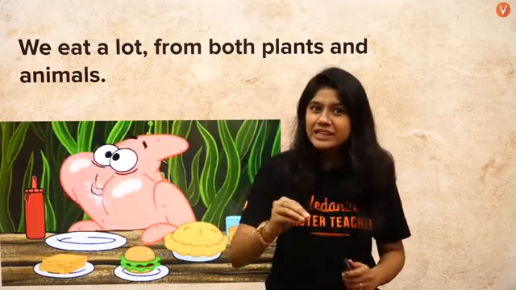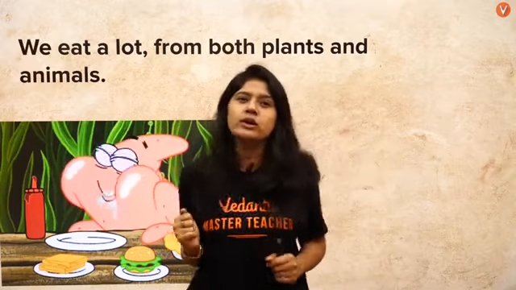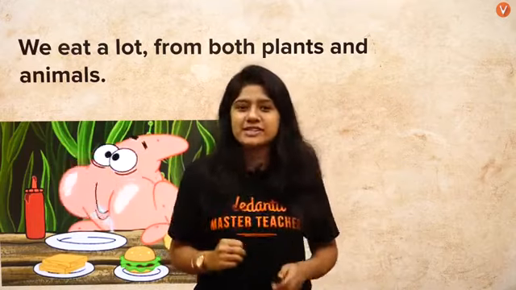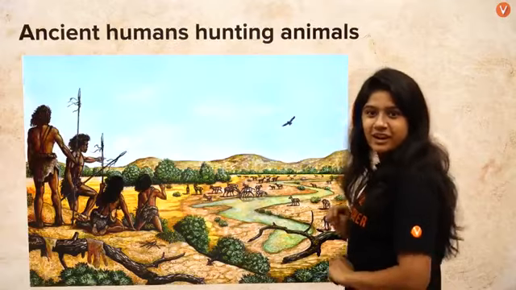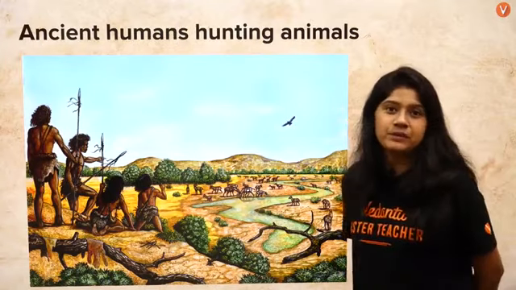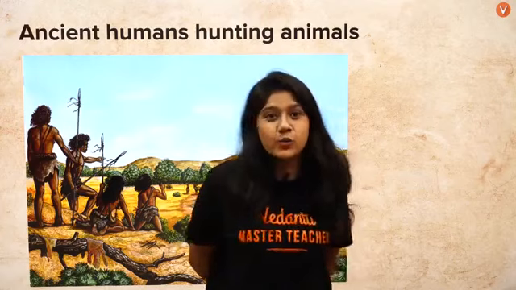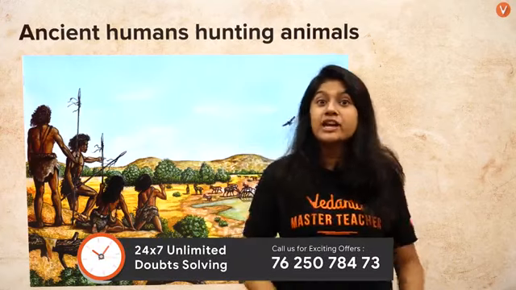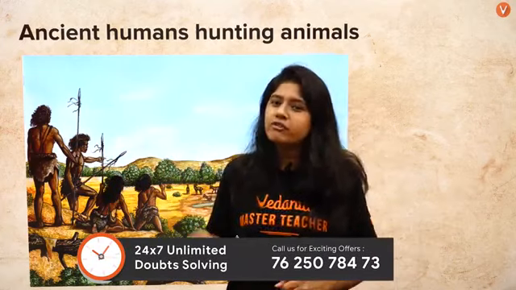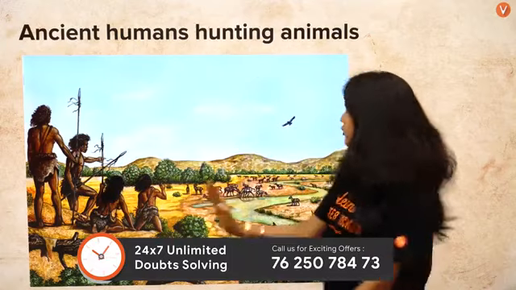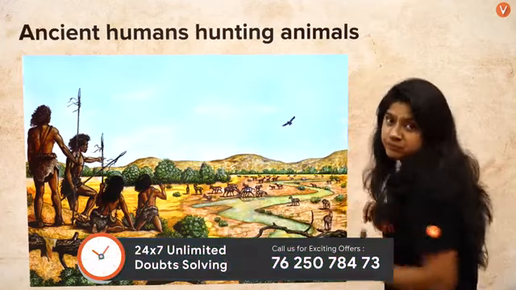With that question only, let's go into the story mode, and the story is waiting for all of us. Let's see what the story is. A beautiful story of mankind. So, as I'll say, once upon a time during an ancient age, there were very few humans and a huge number of animals.